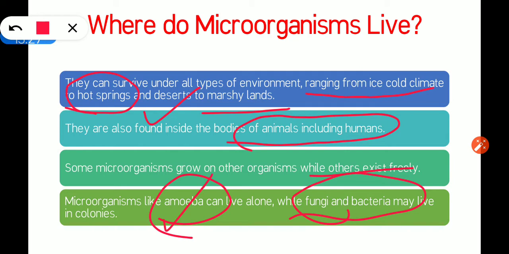Okay, we are humans and we humans live in colonies, right? We cannot live alone. We are living in groups, in our family, in our society. So we are living in colonies, in groups like this. Some microorganisms, if we talk about fungi, bacterium, these microorganisms live in colonies, they live in groups. And if I talk about amoeba, it is a solitary microorganism, means it lives alone.